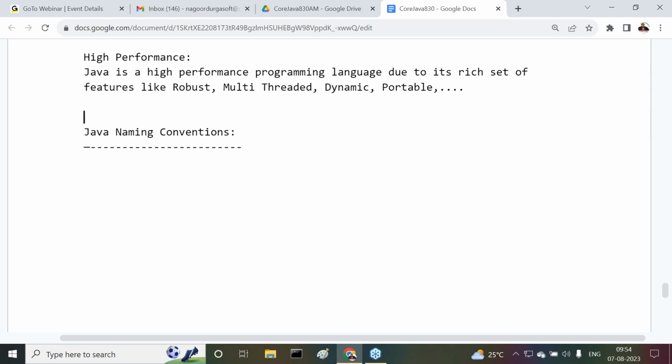But a few classes I'm going to continue up to the completion of these concepts. I will take 8:30 to 10, provide a 5 to 10 minute break, then immediately start the 10 to 11:30 classes. I'm going to take these classes for some days. Even after starting the 10 o'clock class, some days we have to attend 8:30 to 10. After that, as usual, 10 to 11:30. Only a few days I'm going to continue the 8:30 to 10 o'clock classes. Once the required point comes, I'll stop the class at 8:30 to 10.